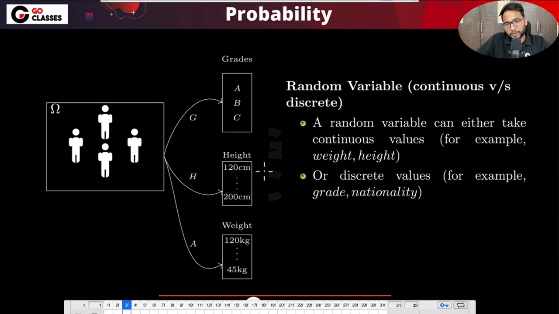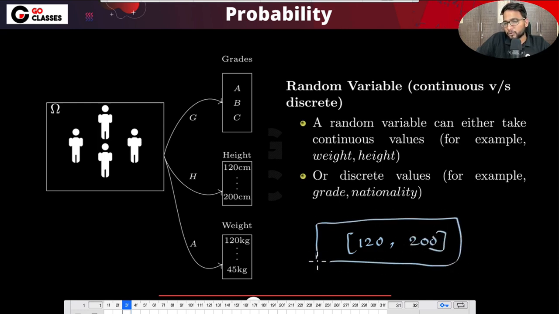This height could be anything from 120 centimeters to 200 centimeters. Anything means it can even take fractional values. Since there are infinitely many values between 120 and 200, you will say that H is a continuous random variable.